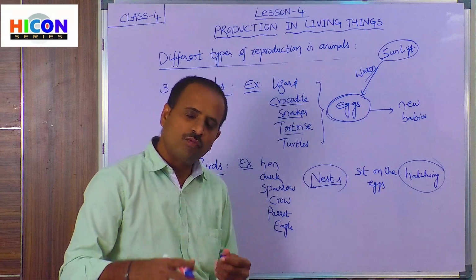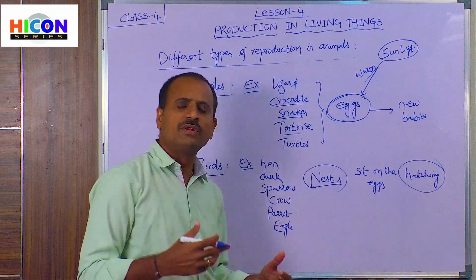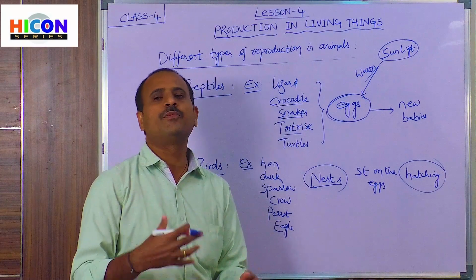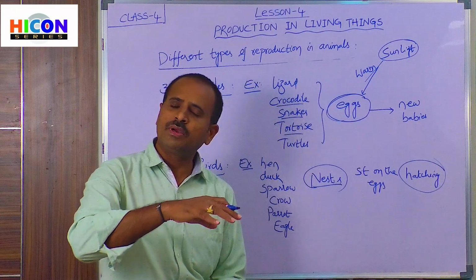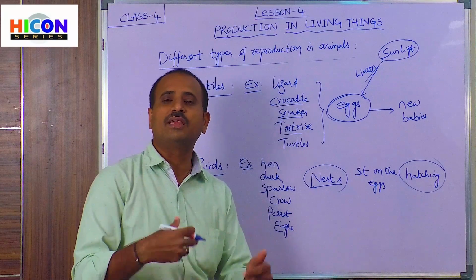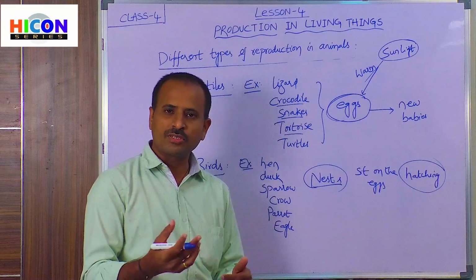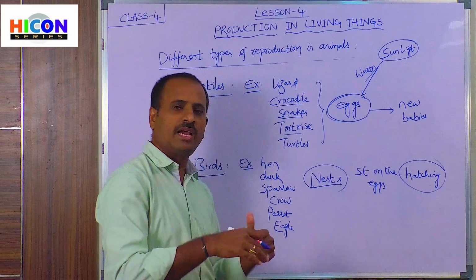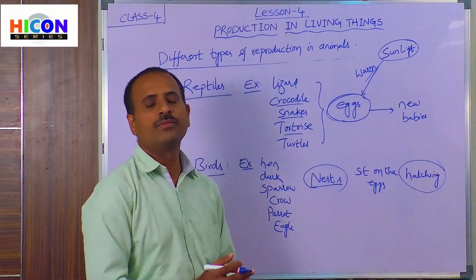If we keep the eggs warm. How will the eggs of the birds be kept warm? The birds will sit on the eggs. That's why the eggs will be kept warm and the small baby inside the egg will be completely developed because of the warmth given by its mother, and the eggs will be hatched out and a new baby will come out from the egg.